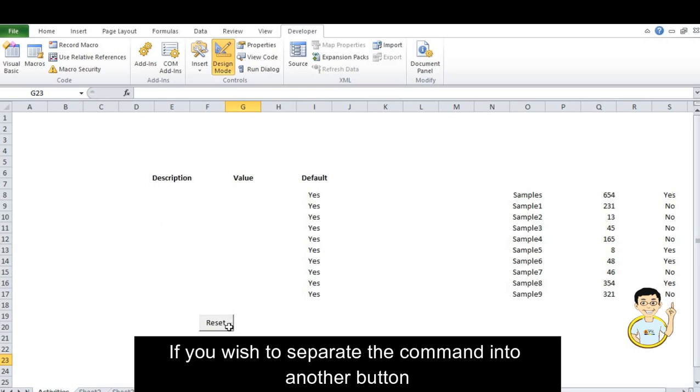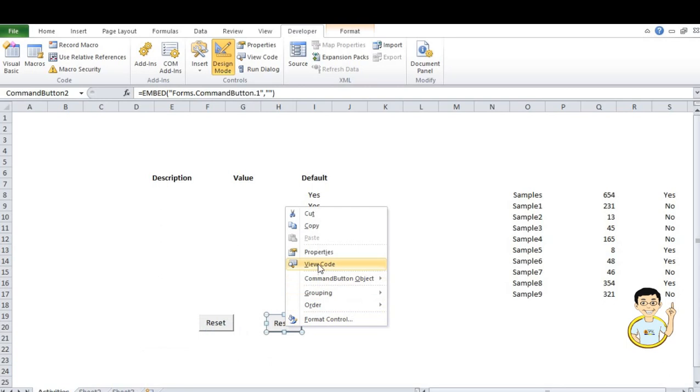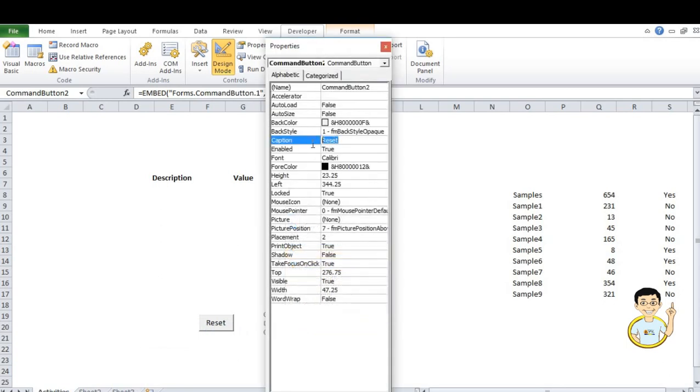Now if you wish to separate the commands into another button, just press Ctrl D. Now right click and change the caption into default.